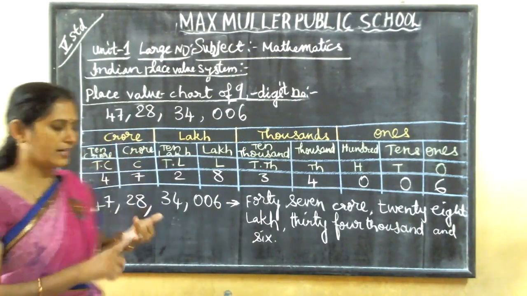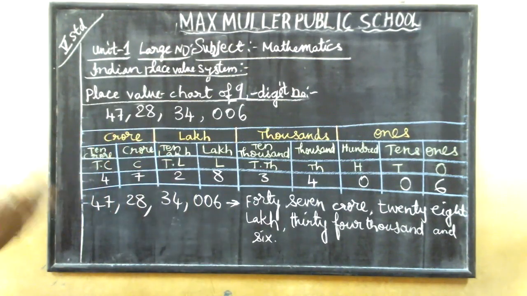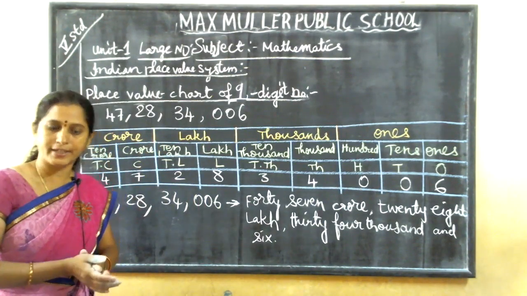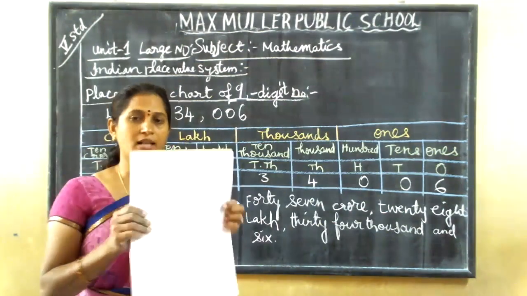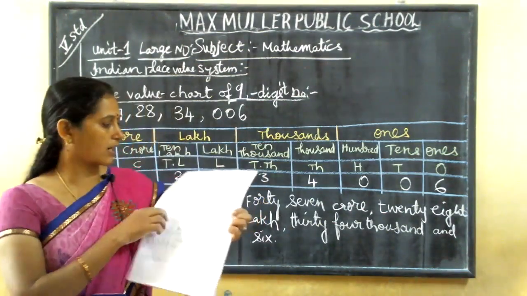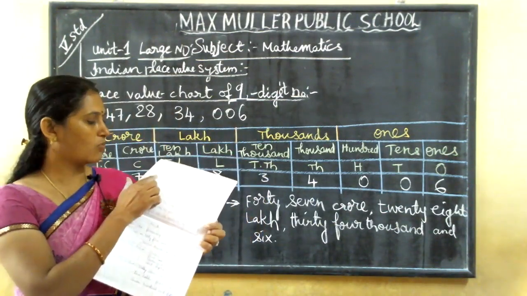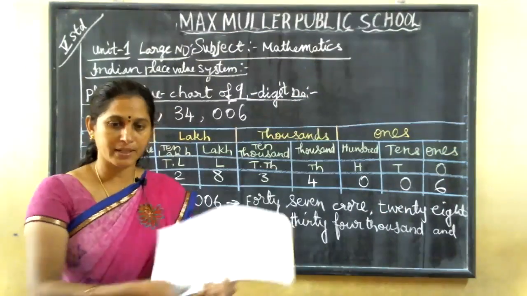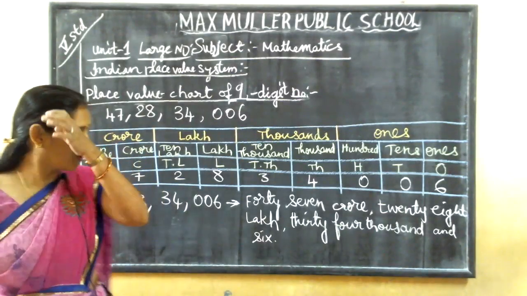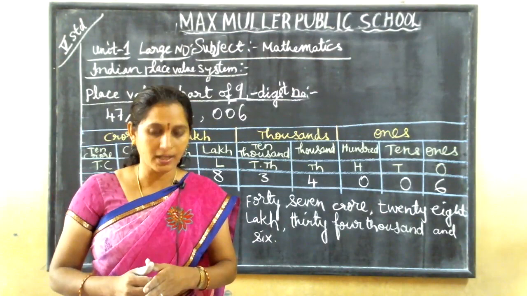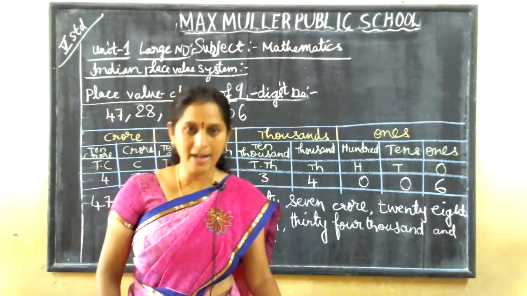We have studied now 7-digit, 8-digit and 9-digit. As I explained in the bridge course, when the digits are increasing, the place value also will be increased. The same table I will write in the classwork, and you have to copy it in the classwork. Greatest and smallest: smallest 1-digit number, greatest 1-digit number, smallest 2-digit number, greatest 2-digit number. The same table explained in the first class of the bridge course, that only you have to copy in the classwork. Okay. Next class onwards we'll go for the exercise. Okay, children. Thank you very much.